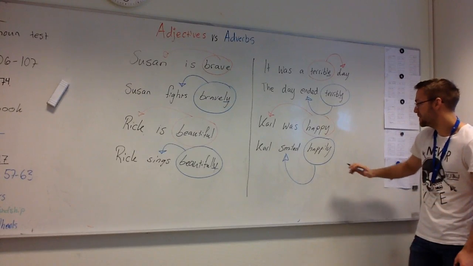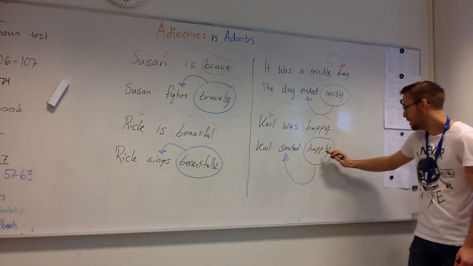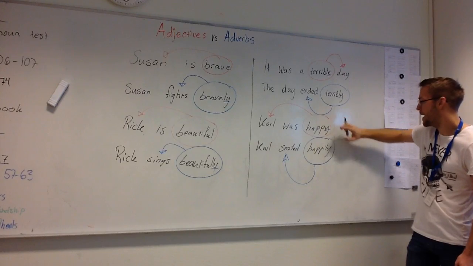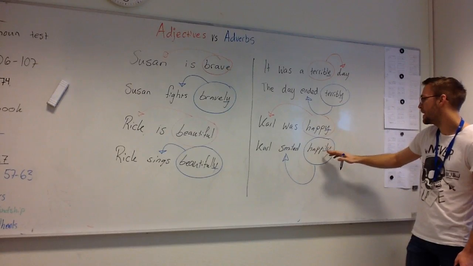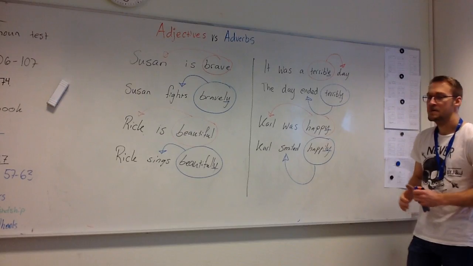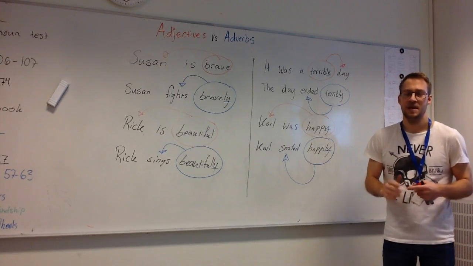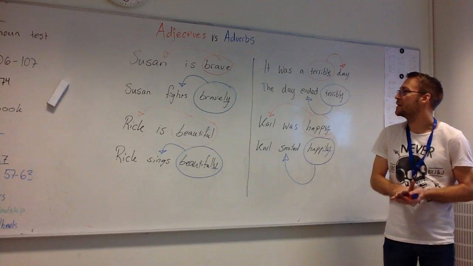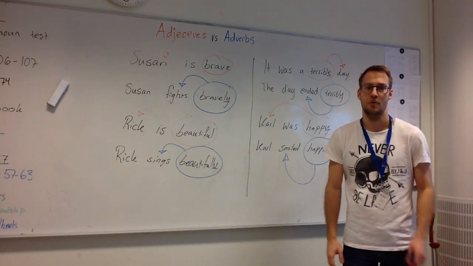And this might also be good for you to observe. Happy ends with a y. What we do when we remake it as an adverb is we exchange the y into an i, and then we add ly. So happily, I-L-Y. Yes. The important thing is the adverb describes a verb. It describes an action. Unlike an adjective that describes a person, a thing, or an abstract thing, like a dream or a thought.